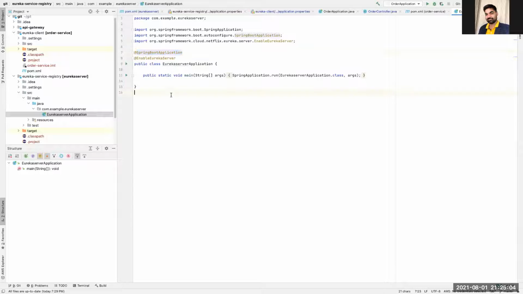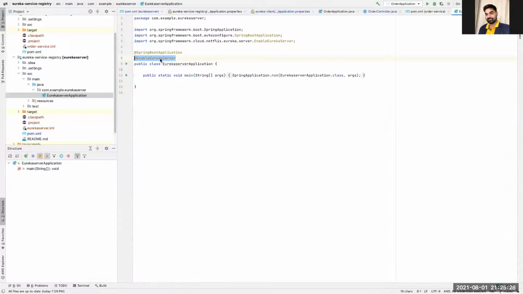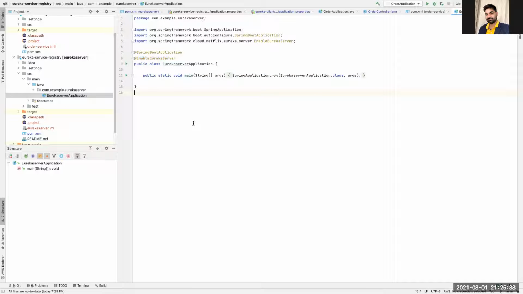But now you see there is one more annotation called @EnableEurekaServer, which will make sure that your application becomes the Eureka server registry. This annotation will be resolved once you have the dependency spring-cloud-starter-netflix-eureka-server. Then only will you see this annotation working. Otherwise, it will not work. So make sure you have that dependency. And that's it. This will create the basic Eureka registry. We will do more enhancement to this, but this is just to start.